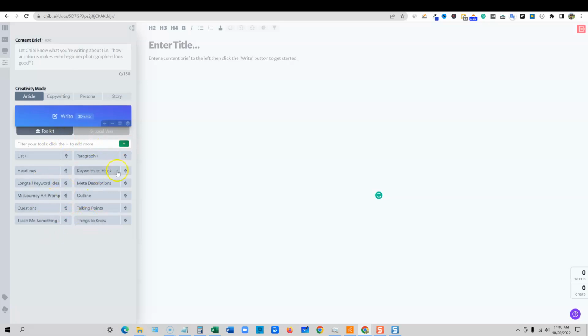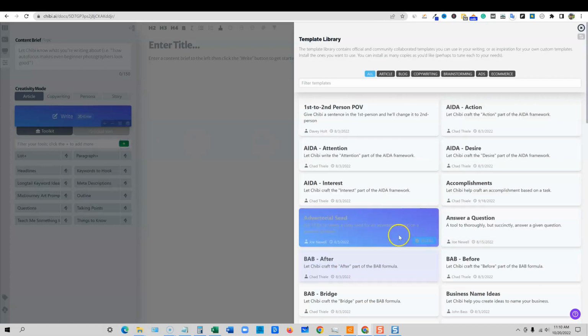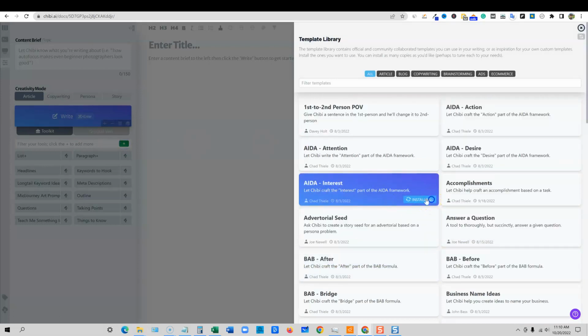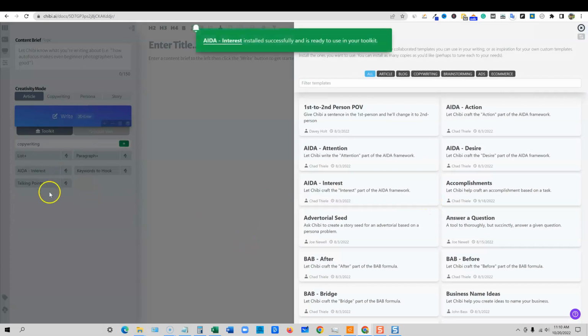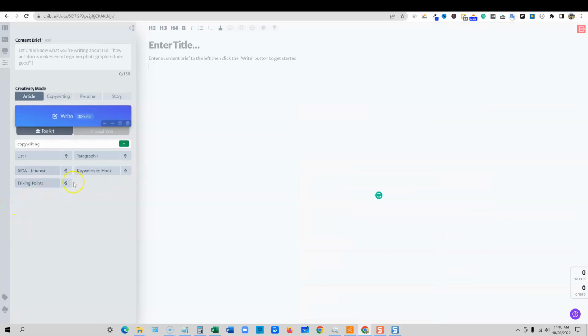So you can actually add more tools to this tool set. Right now we have 2, 4, 6, we have 12 tools right here. You can actually come up here and install more by just clicking over here. If I want to add the ADA interest right here, we would just install that. And then it's going to come back over to the other side. And when you install that toolkit, then you're going to have all the ones over here. You're going to have the ADA right over here, okay?